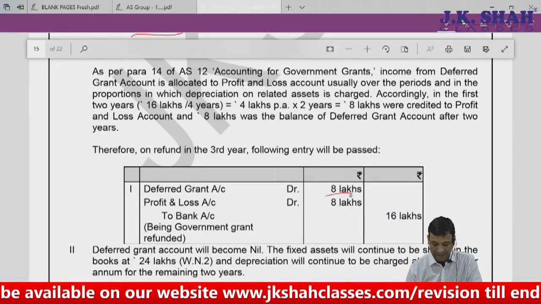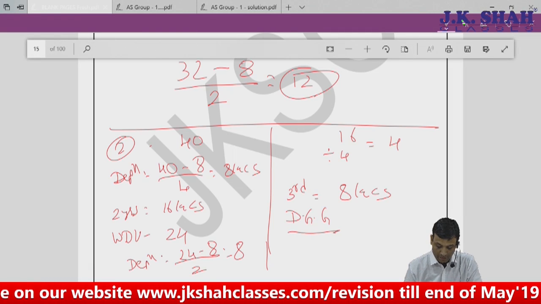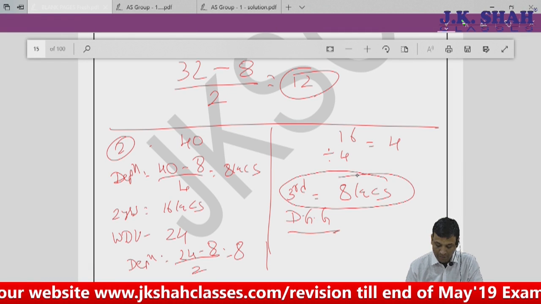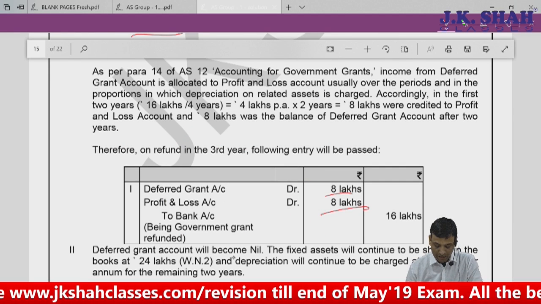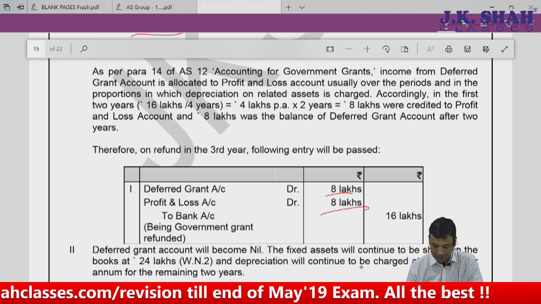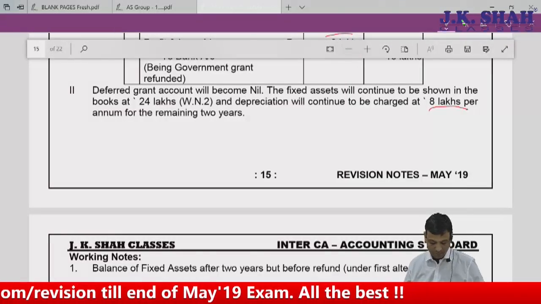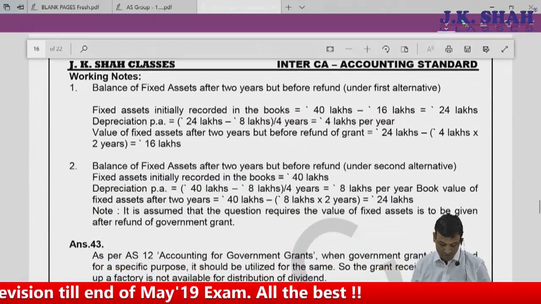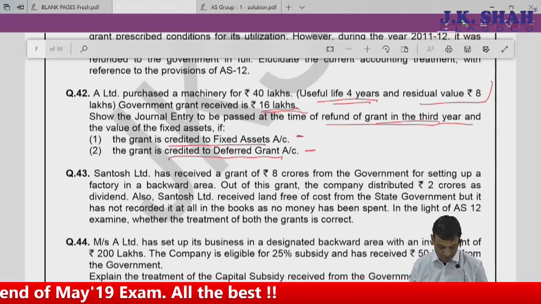Deferred grant 8, profit and loss 8. How did we get this? Because for the deferred grant, look here, the balance left at the third year is 8 lakhs. The fixed asset will continue to be shown at book value 24 lakhs. I hope you remember, and depreciation will continue to be charged at 8 lakhs. Let's move to the next question.